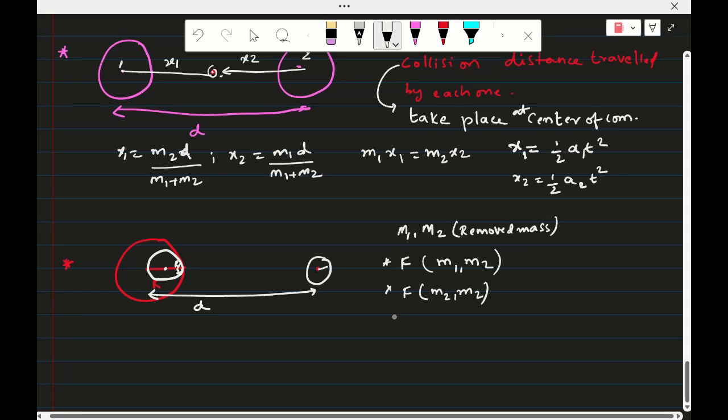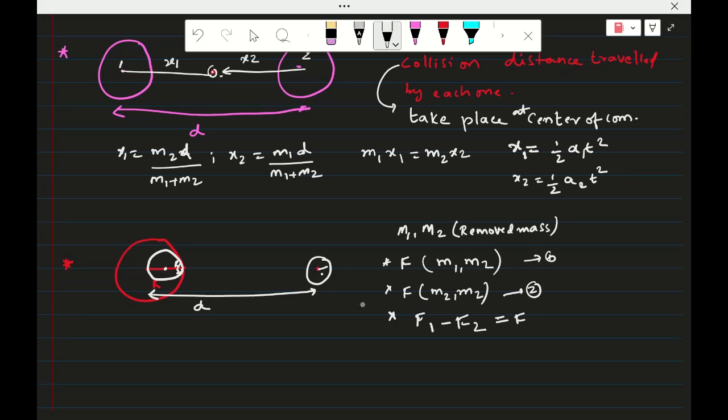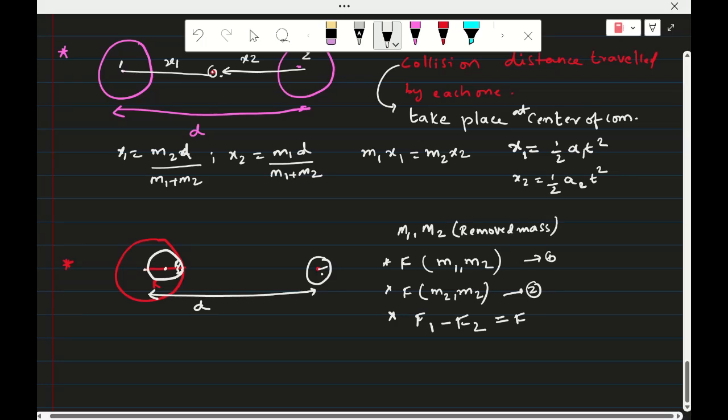Now subtract. This is equation 1 force and this is equation 2. So F1 minus F2, equation 1 minus equation 2, you will get the resultant force at this point, when removing and placing the mass. Only remove means subtraction, right? From the initial mass.